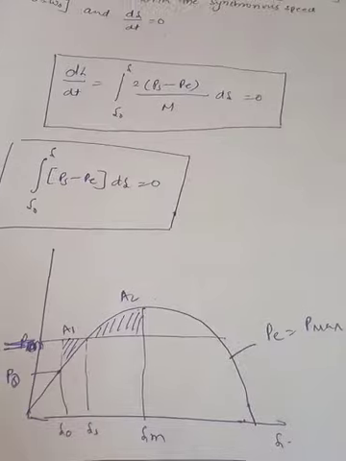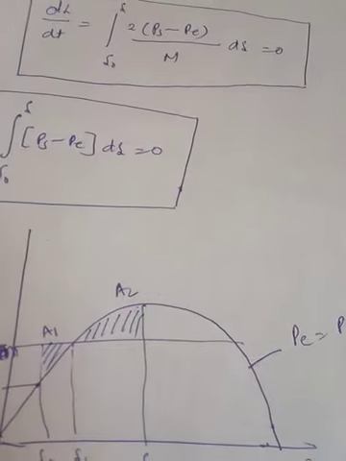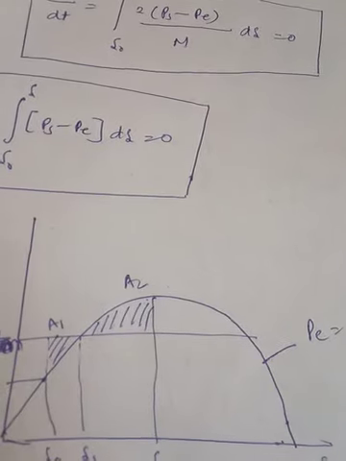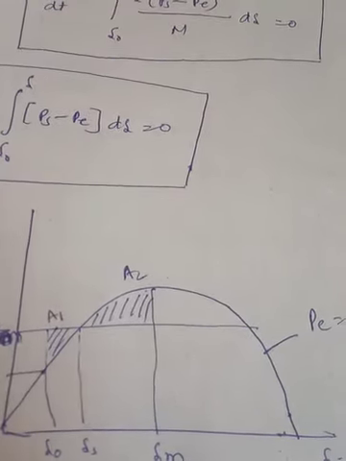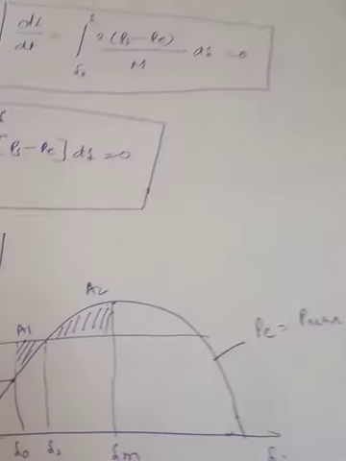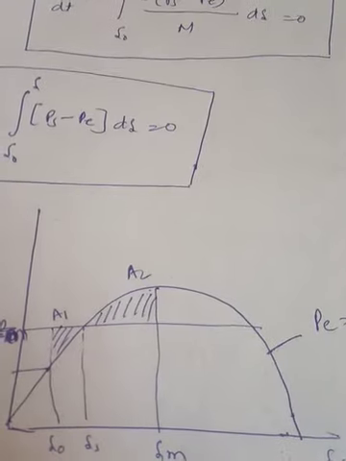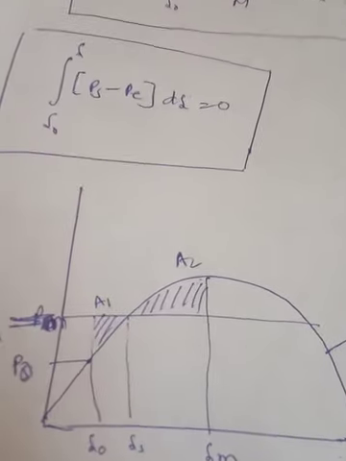However, due to the inertia of the rotating part, the rotor may go past the equilibrium delta S and will oscillate between delta 0 and delta M, and eventually it will settle at the angle delta S if the transient stability limit is not exceeded. So this is called the equal area criterion.